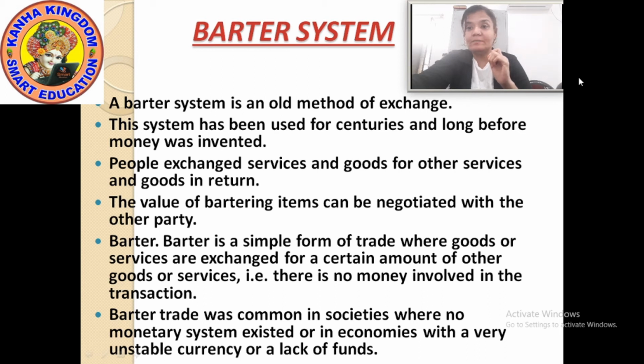Exchange of goods means if one person has something like vegetables, he can exchange that vegetable with another person in exchange for fruits if he needs them. People exchanged services and goods for other services and goods in return. Means what you give, you will get back in return. If you're giving vegetables and you need fruits, you'll get that. But no money transactions in the barter system.